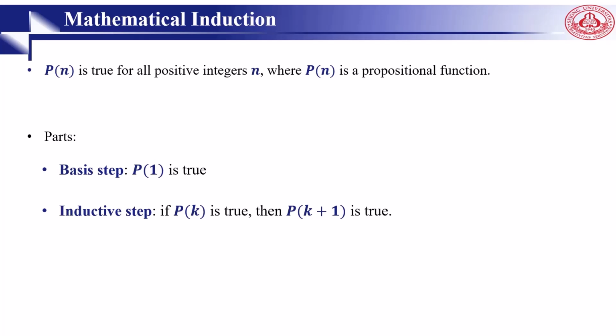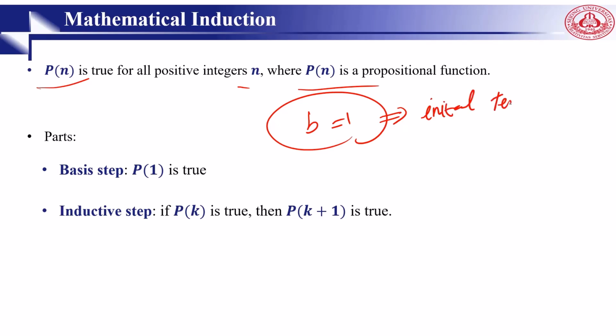We use mathematical induction to prove P(n) is true for all n, where P(n) is a propositional function. Mathematical induction is applied by following two steps. The first step is called the basis step, and the second step is called the inductive step. In the first step, we consider some b, and b, for example, can be 1, and we call this the initial term. First, we prove that this mathematical statement is true for P(1). The initial term can be, for example, 0, can be 2, or can be anything.